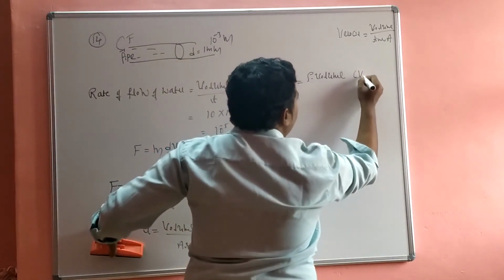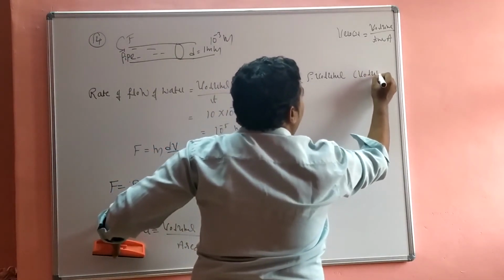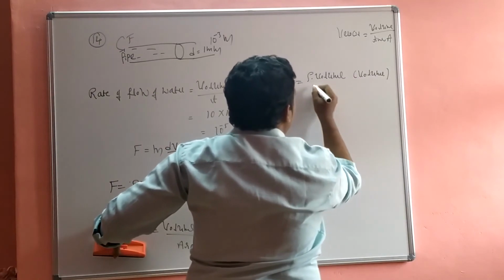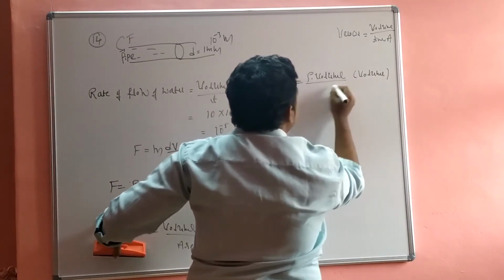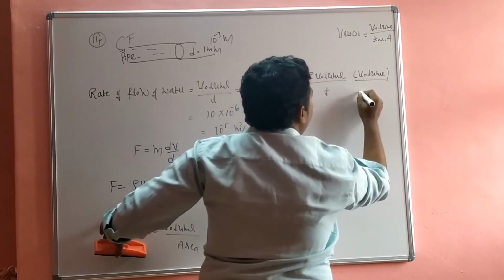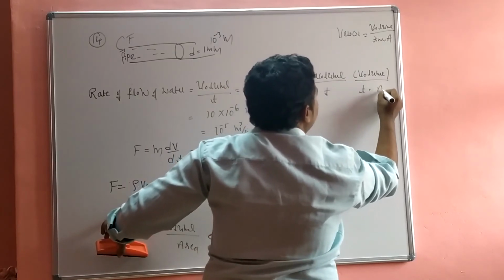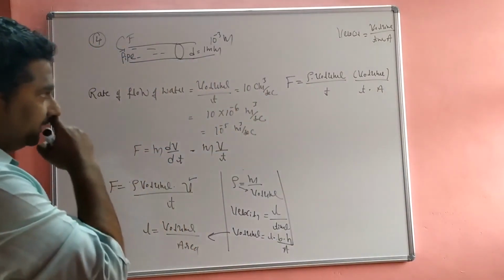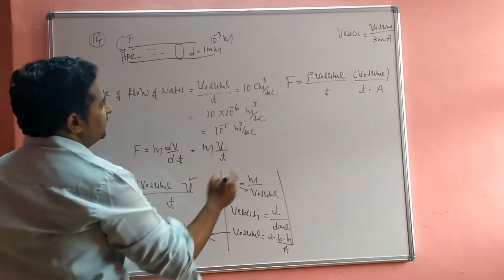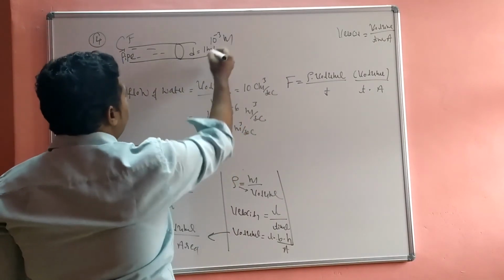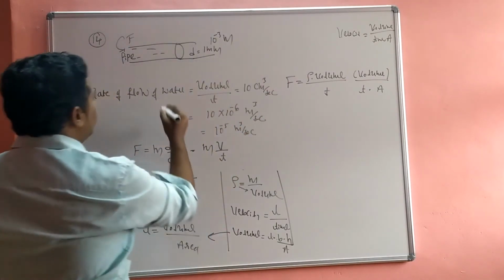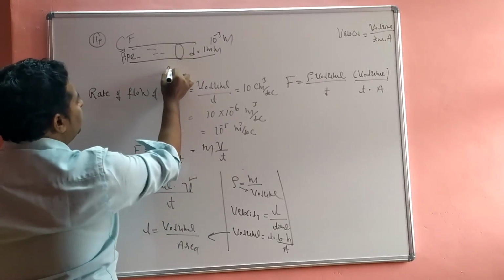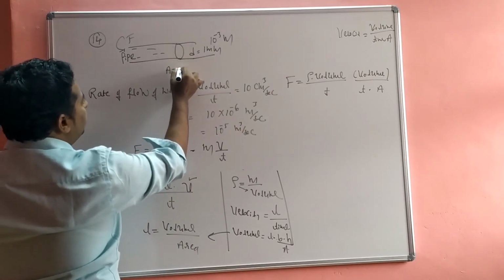The diameter is given, diameter is 10 to the power of minus 3. You have to find out the area. Area is equal to pi r square.